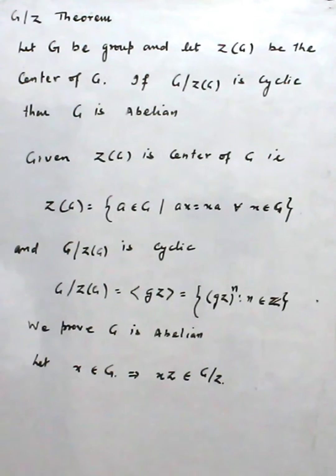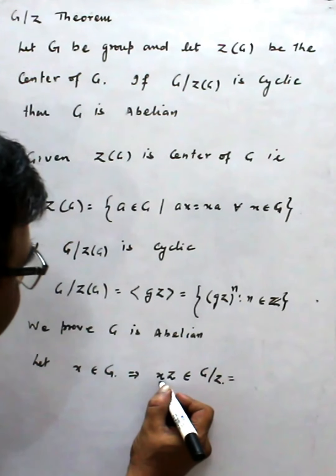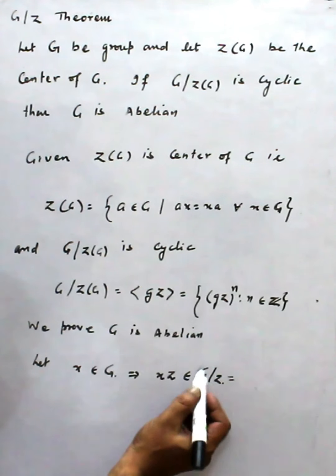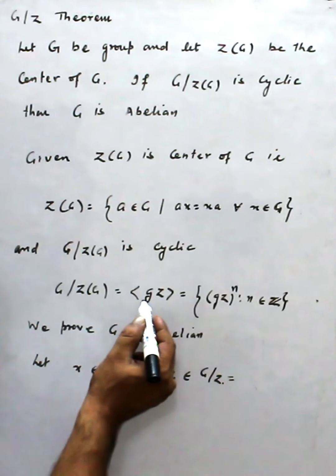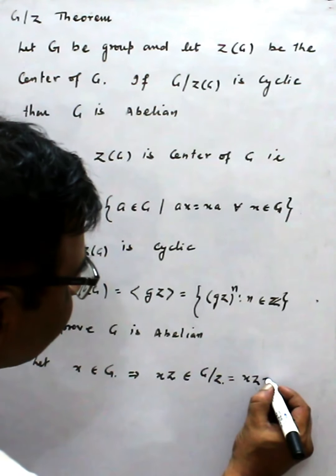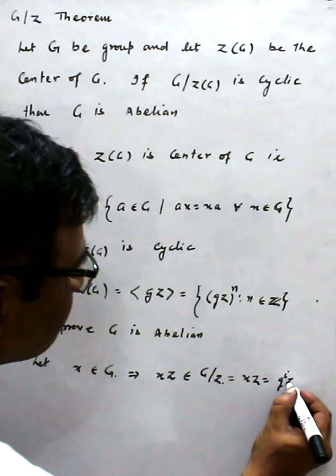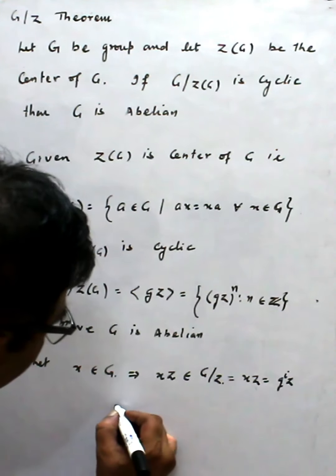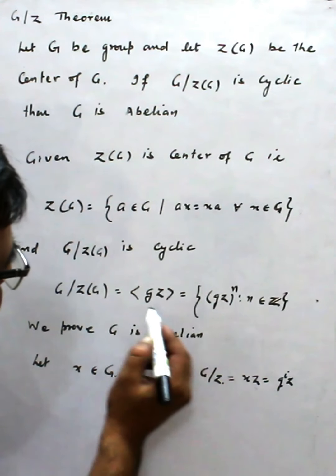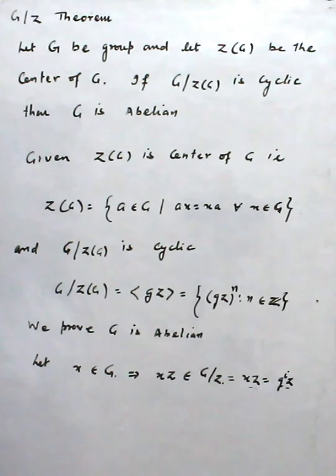We can say xZ is a left coset, and this group is generated by gZ, so xZ is equal to g^i Z for some i. That means this coset equals some coset of this set.